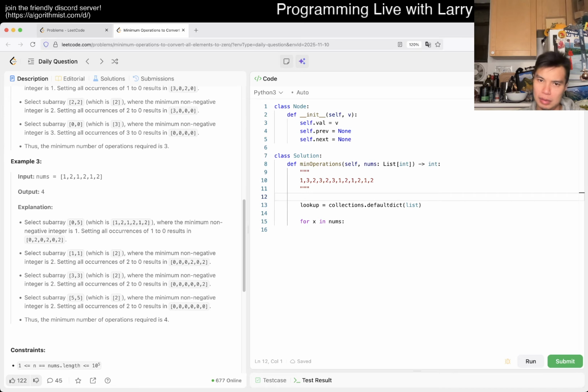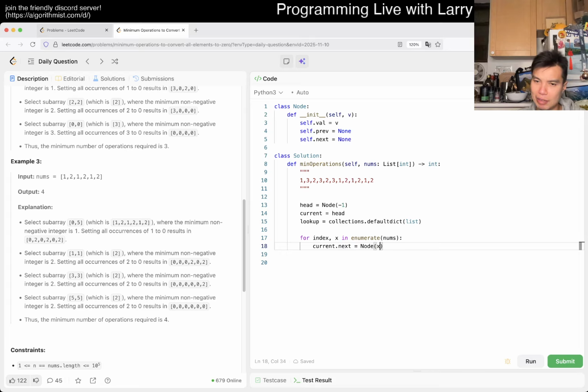Maybe we have a head equal to node -1, current equal to head. Then for every node, current.next is equal to a new node with the value x, and current.previous is going to be equal to current. That's it for the node. Current is equal to current.next.